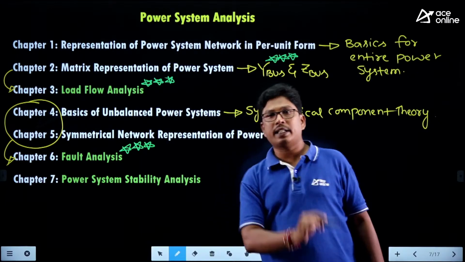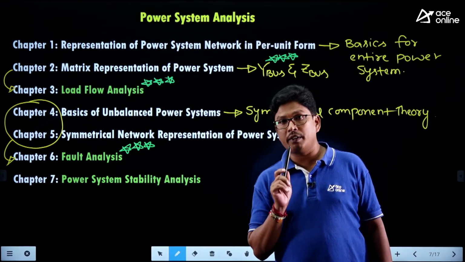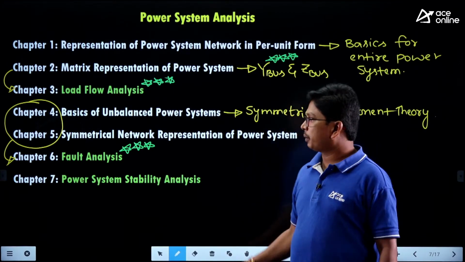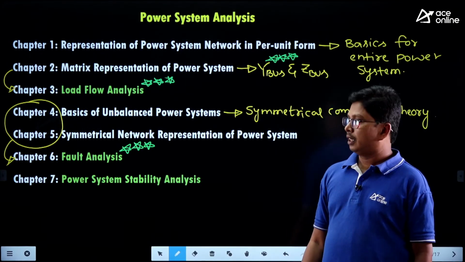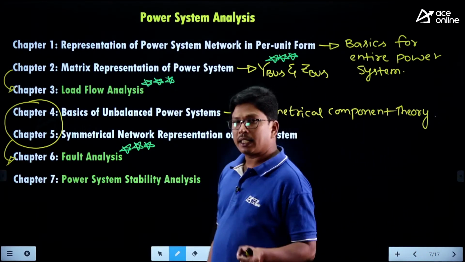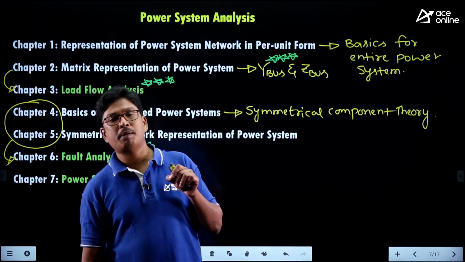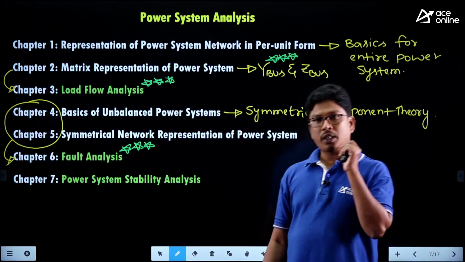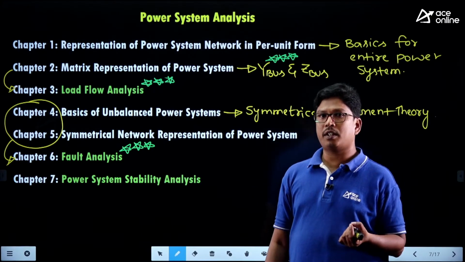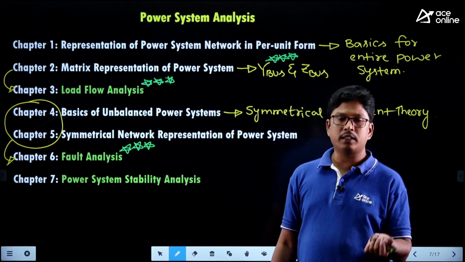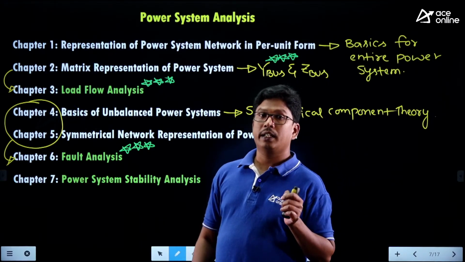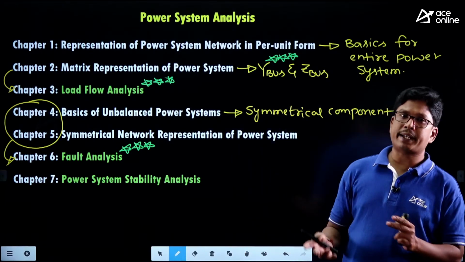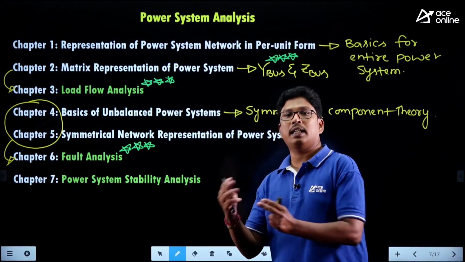Right? So in fault analysis, every year we have a question. It may be a one mark question, or it may be a 1 2 mark question in the fault analysis, students. So in fault analysis, what are the various types of faults? It may be open circuit faults, or it may be short circuit faults. Coming to the short circuit faults, what are the types of short circuit faults? Maybe symmetrical short circuit faults and unsymmetrical short circuit faults. In symmetrical short circuit faults, the triple L fault and triple LG fault. In unsymmetrical faults, LG fault, LL fault, and LLG fault.